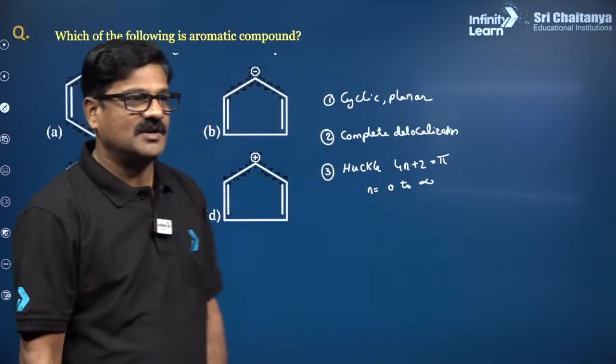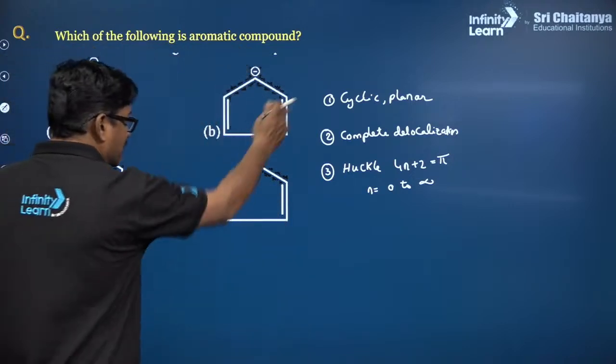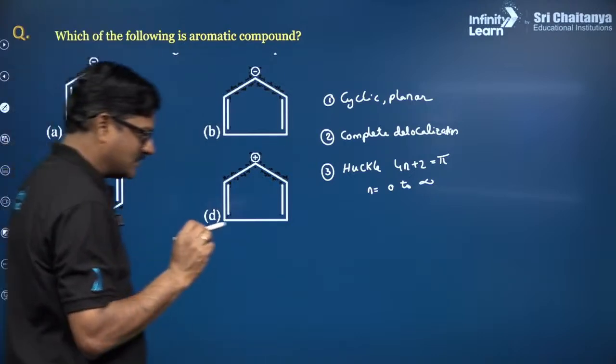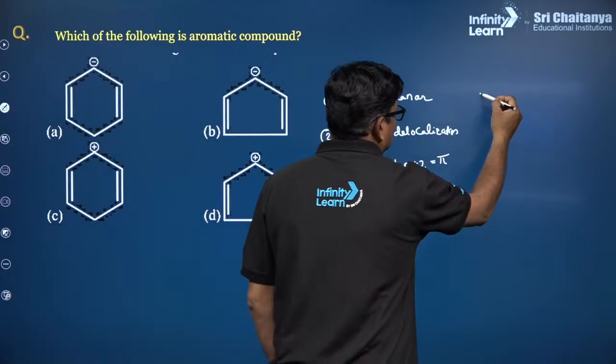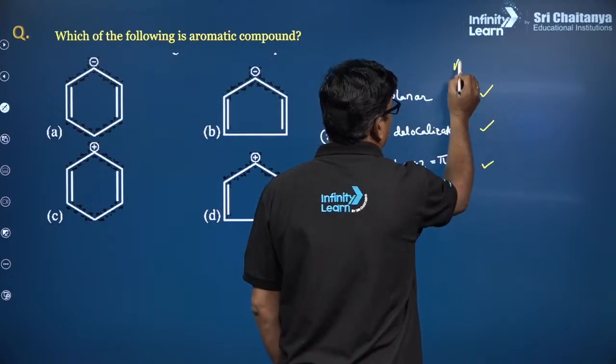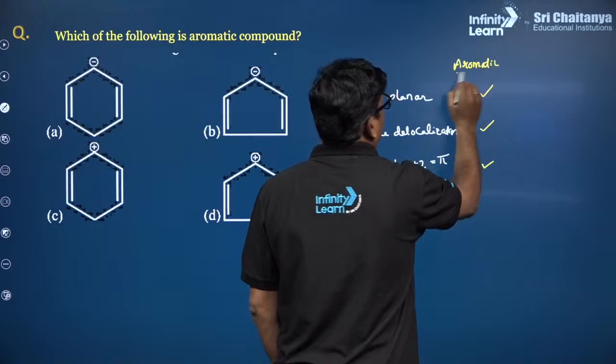If a structure is checked with these 3 points, and if you find this point is okay, this point is okay, this point is okay, then only you can say the compound is aromatic. Golden rule.